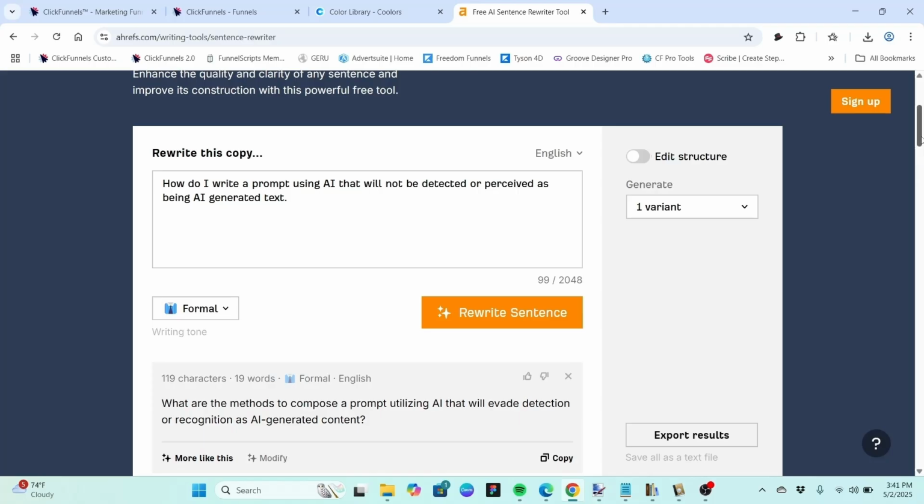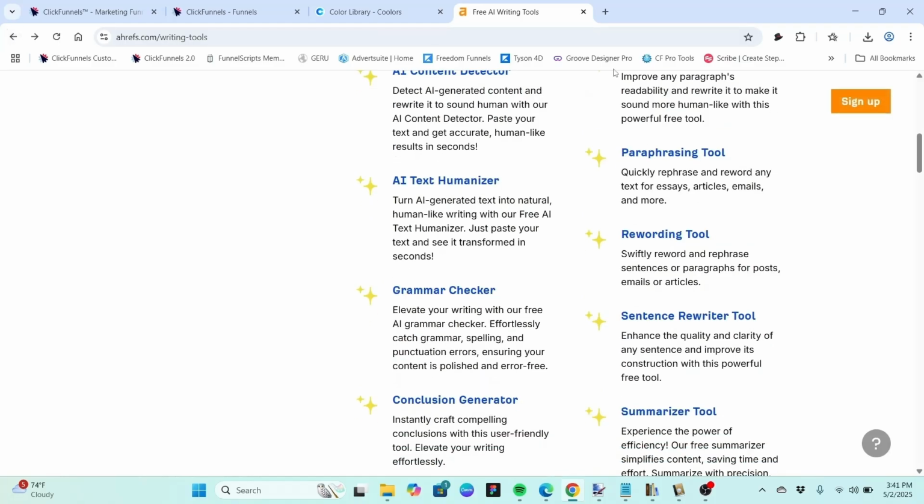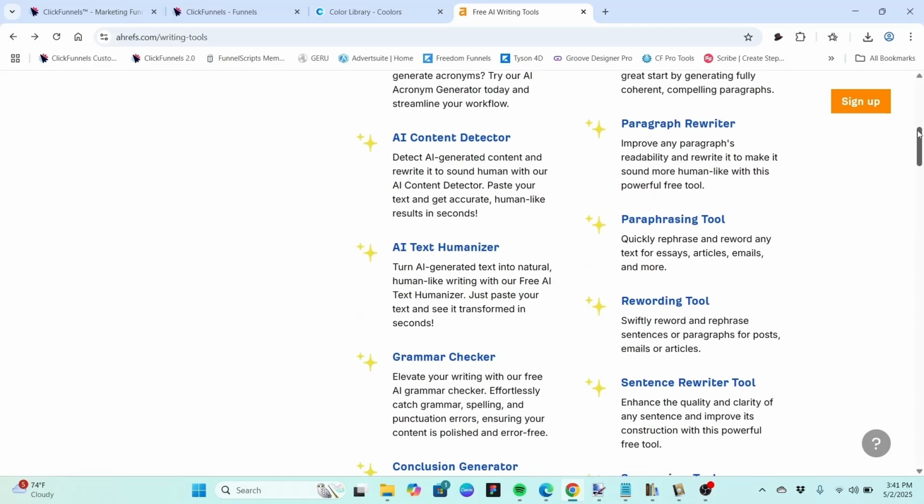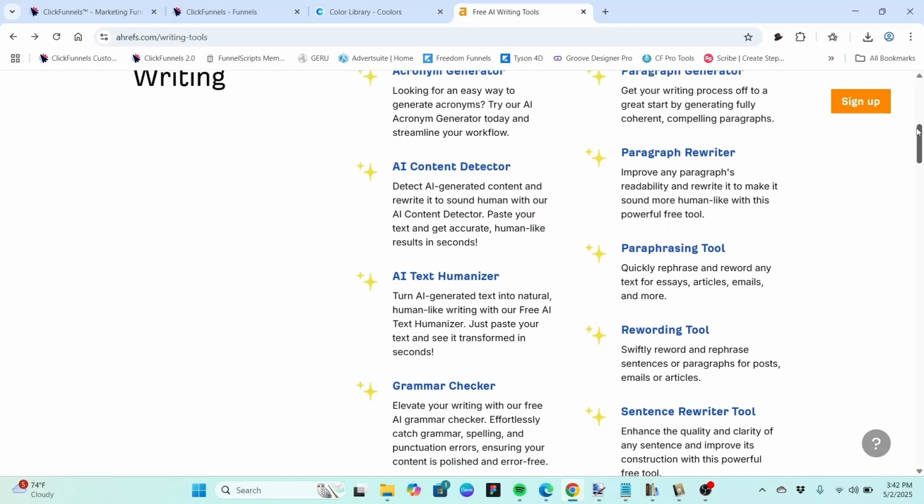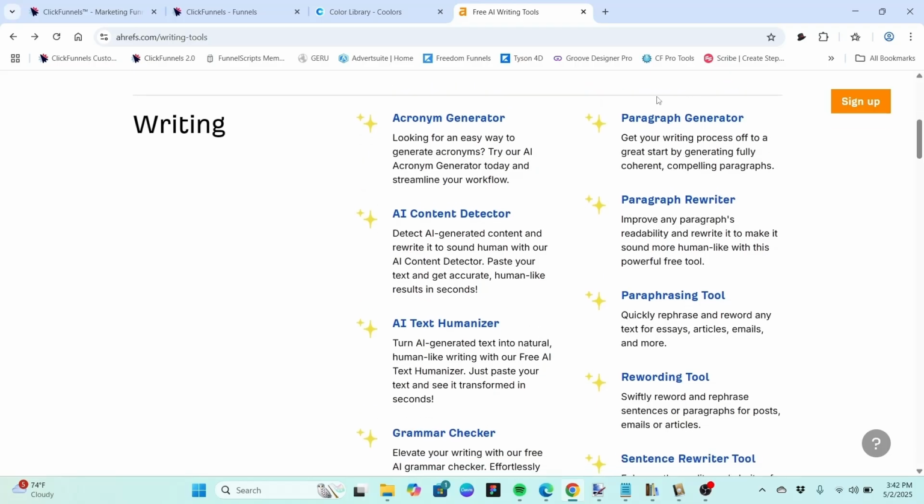So that is some of the tools that we have available for free in Ahrefs. Now, I just stuck with these 5 today because they seem to be all related to rewriting text. I'm going to do some more videos on some of these other tools at some other time. But there's so many tools here, it would be a very long video if I covered them all. And I think we got the gist on our paragraph generator, paragraph rewriter, paraphrasing tool, rewording tool, and sentence rewriter tool that we can use free at the Ahrefs website. So that's really going to be it for right now.